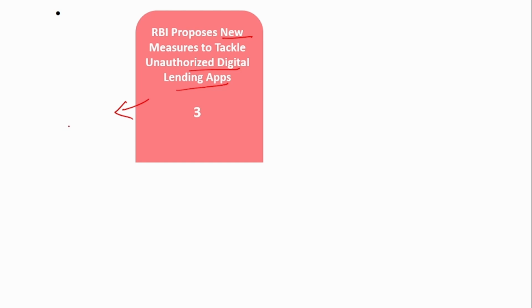To curb that, RBI has brought this: there will be a repository. All the digital lending apps should be mentioned in this repository by the regulated entities. All the digital lending apps will be associated with some regulated entity.